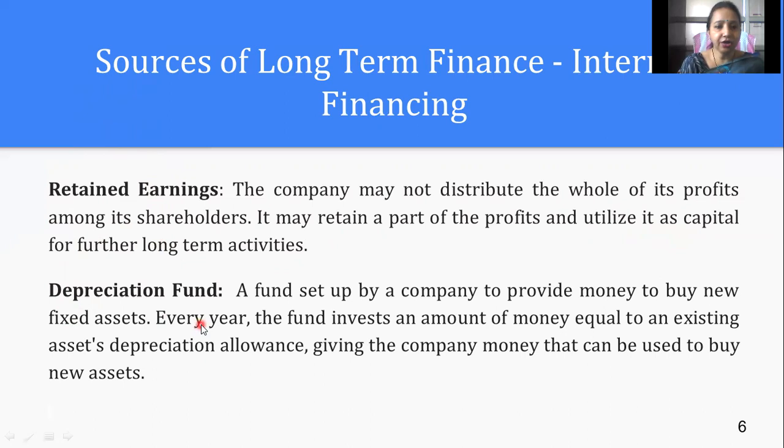Then we have the depreciation fund, the fund we generate to purchase the particular asset which will be depreciated after a long time period. We start generating a fund for our fixed assets, right? This fund is set up by a company to provide money to buy new fixed assets. Every year the fund invests an amount equal to the existing asset depreciation, so that in the near future, when we are going to buy new assets, we have a fund generated specially for that purpose. That is called the depreciation fund. That fund generation is also for the long term, so it comes under internal financing.